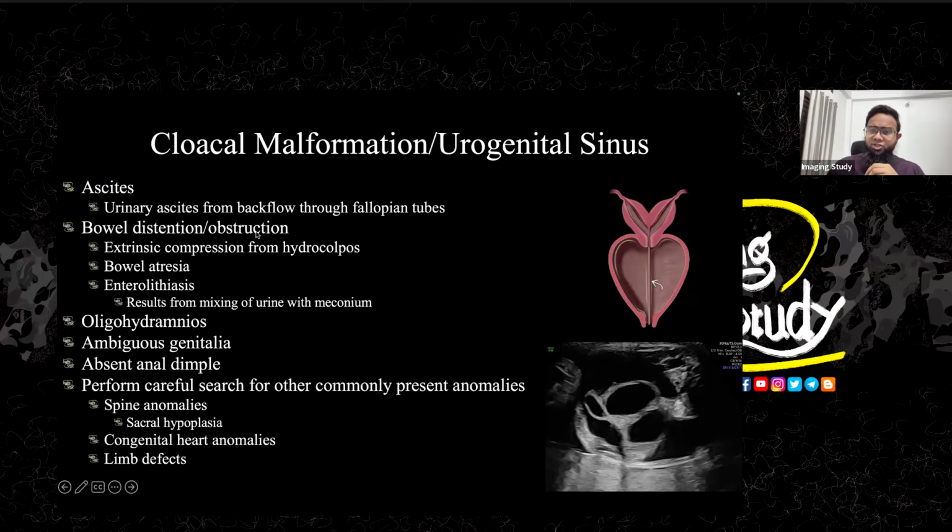So there might be bowel distension or obstruction depending on where the urogenital sinus is compressing, or there might be some absence of the anal region, and the genitalia definitely have a chance of being ambiguous. Oligohydramnios, yeah, it may occur if there is an association of tracheoesophageal fistula, or due to the renal compression or renal abnormality, it may happen. And yeah, you should search for some congenital abnormalities like cardiac, spinal. Yeah, we have found spinal here, and limb defects are also common.